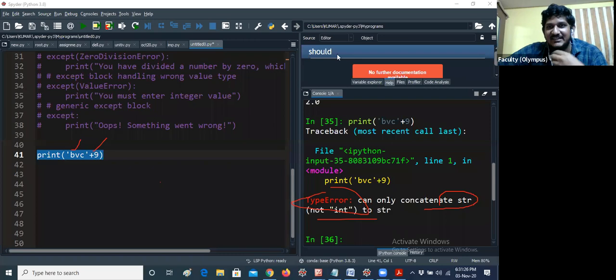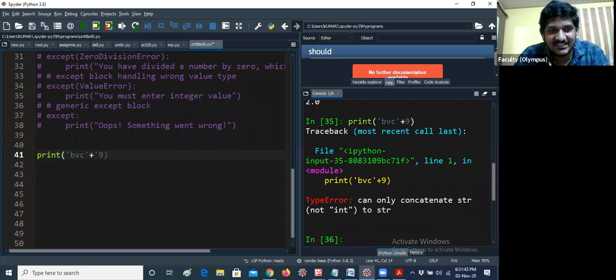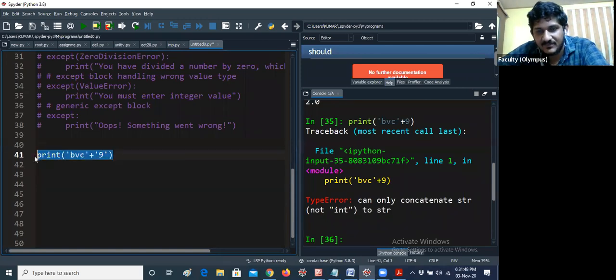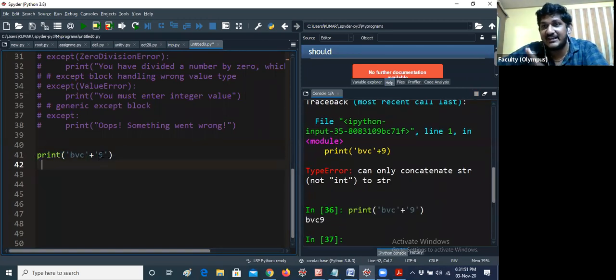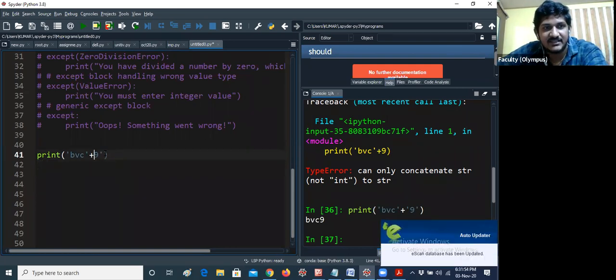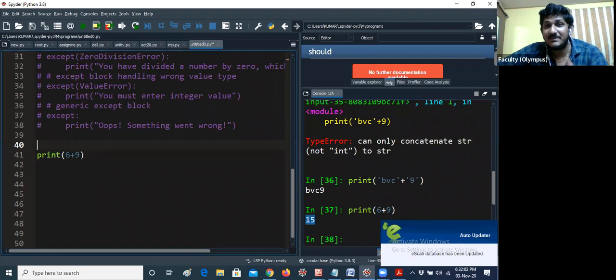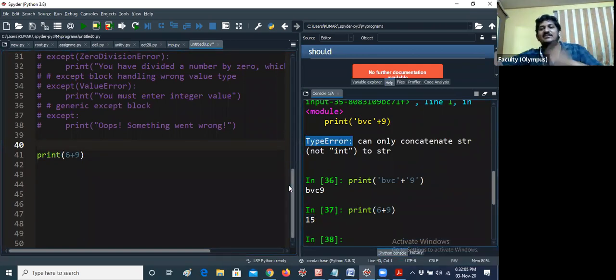So these are the many exceptions we have in Python especially. See, in C language we only have some exceptions, and they cannot be handled. But in Python we have so many exceptions like this. For example, if you give 'BVC' plus '9' in string format, then obviously you will get the correct answer, BVC9, because here 9 acts like a string, not an integer. If you remove the quotation marks and instead of BVC give 6 plus 9, then obviously it will execute and give 15. That means you now understand what a type error is.